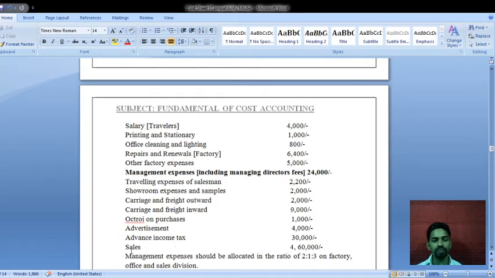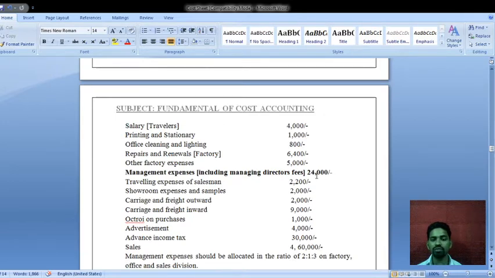Okay, next sales amount is rupees 4,60,000. This we have to see later on. Now see, next: management expenses should be allocated in the ratio of 2:1:3 on factory, office and sales division. This adjustment is related to the management expenses including managing directors fees rupees 24,000. So this 24,000 we have to distribute with the help of this ratio for the factory overheads, for the administrative overheads and for the sales divisions.